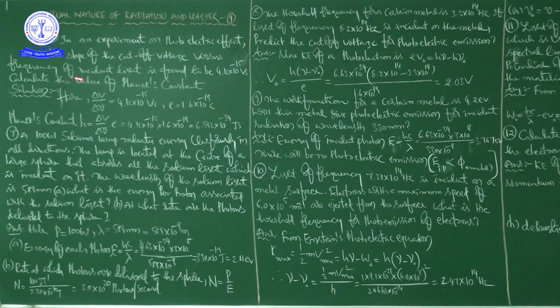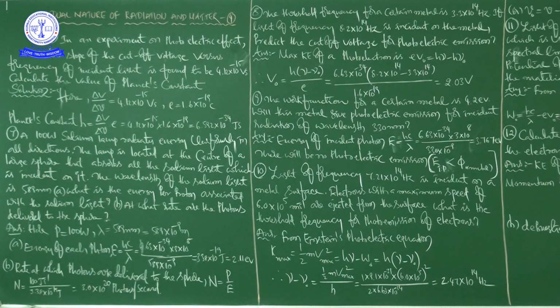You can write this as delta V by delta nu, that is voltage over frequency, and they have given this value as 4.12 into 10 to the power of minus 15 volt second, and small e as 1.6 into 10 to the power of minus 19 coulombs. Based on this information, he is asking to calculate the value of Planck's constant.